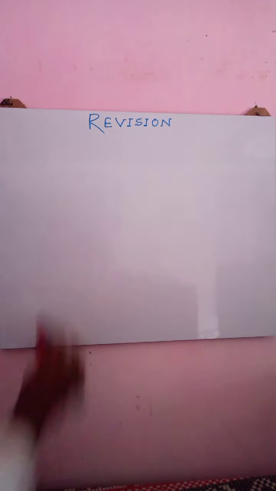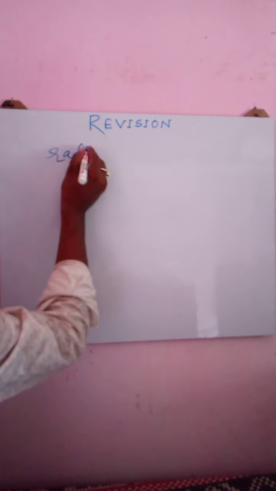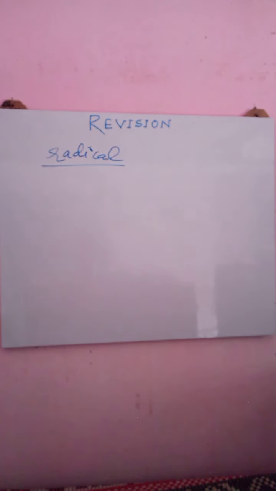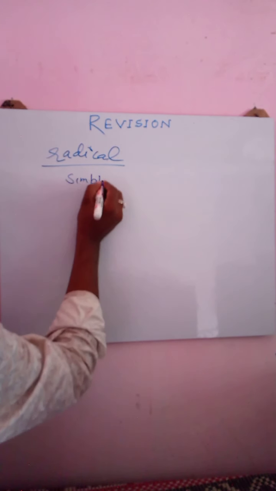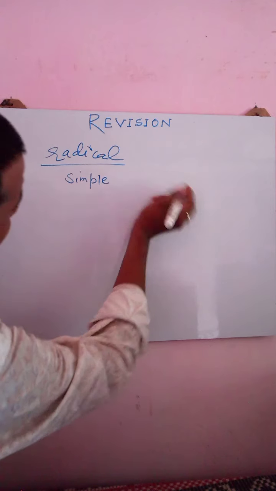One thing I would like to clarify here: radical I should have discussed first, but somehow I am going to discuss it now. What is a radical? Radical means ions. Ions may be simple ions or complex ions. Complex ion means polyatomic ion.